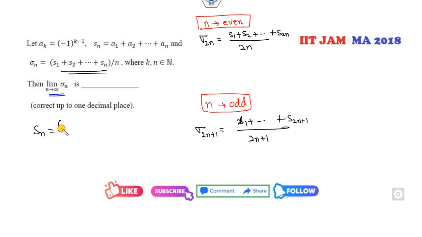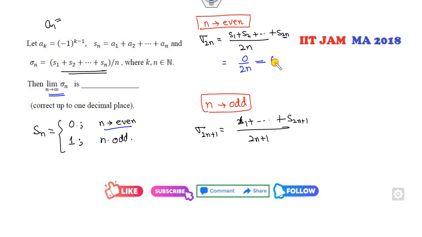So what is the Sn? You can see when you take A1, it's an alternating series. So definitely it is 0 when n is even. It clearly says when it is even it's 0, and what will happen for the odd? It is 1. Now you can substitute here. When it is even, for all the terms up to the even, it's 0 over 2n.